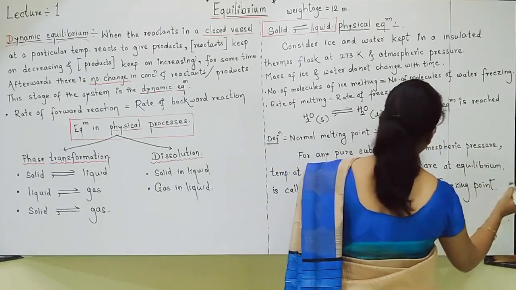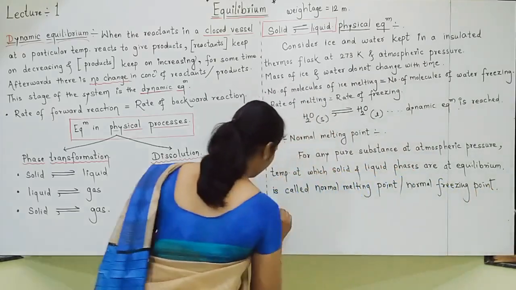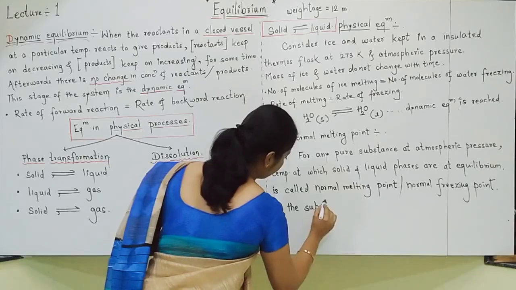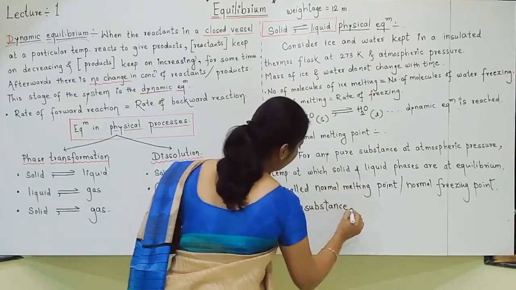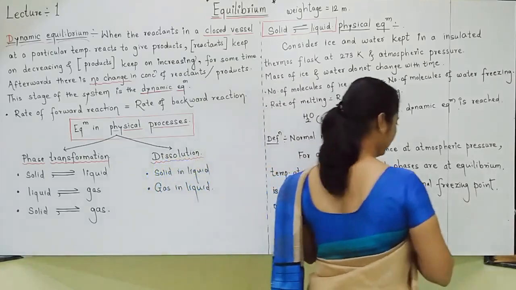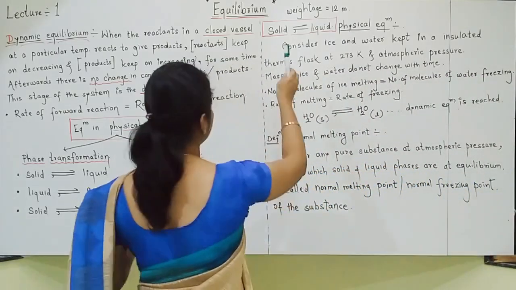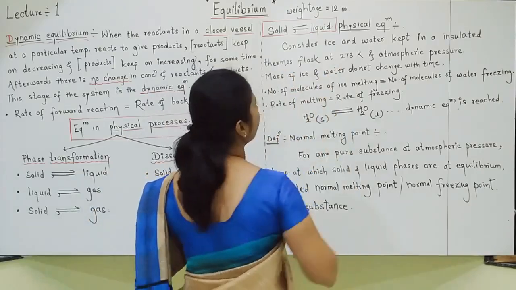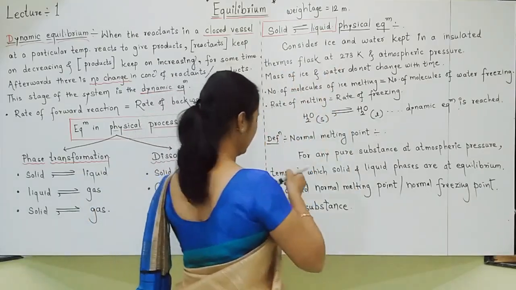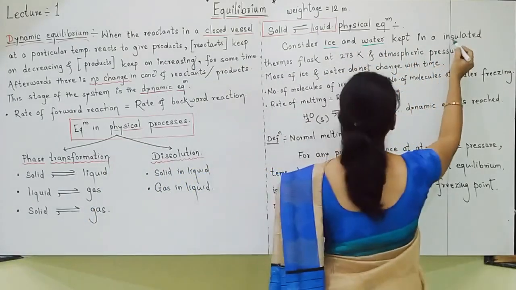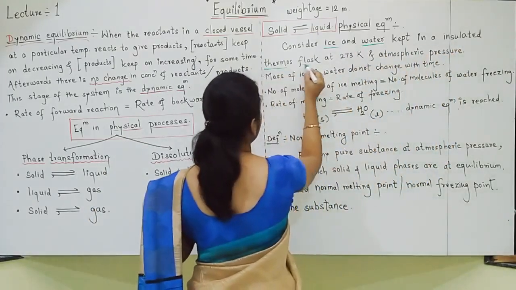Students, write down these things. Whatever I told, the same things I have written here. Highlight things properly. Write down the heading: solid-liquid physical equilibrium. If asked for an example, you should give the example of ice and water kept in an insulated thermos flask.